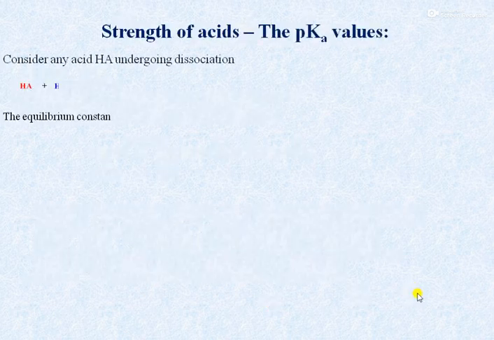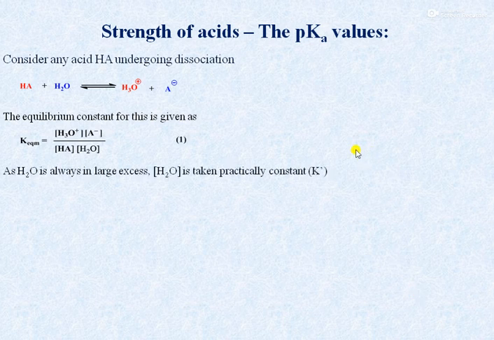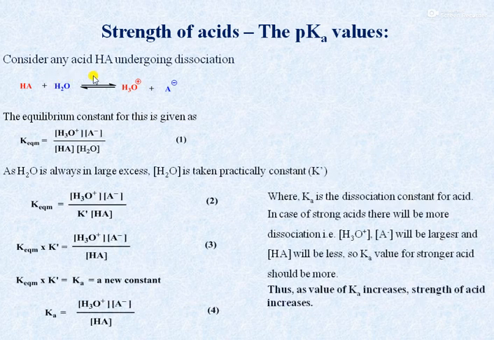Then strength of acids, the pKa values. For example, if we consider a general acid HA undergoing dissociation, it gives H plus ion which combines with water to form H3O plus, and A minus is formed here. Means HA on dissociation gives two species, H3O plus and A minus, or H plus and A minus, and this H plus combines with water molecule to form the H3O plus. And therefore the concentration of H plus ion is equal to concentration of H3O plus.